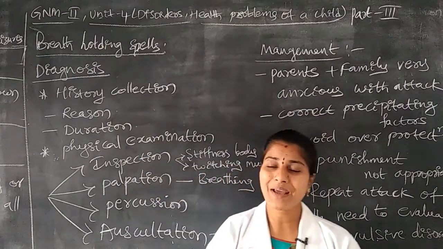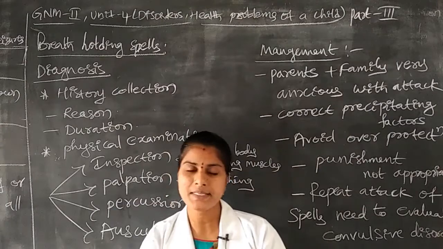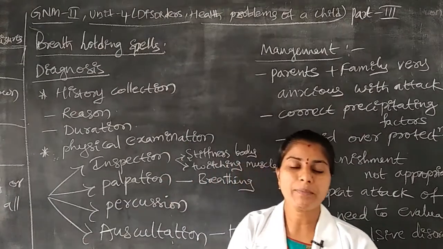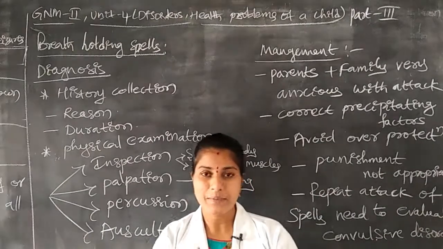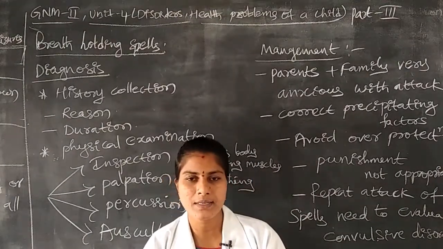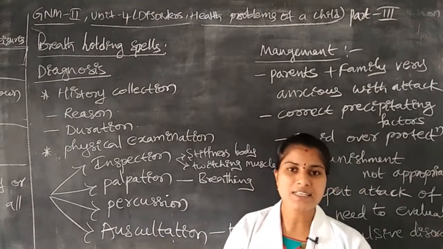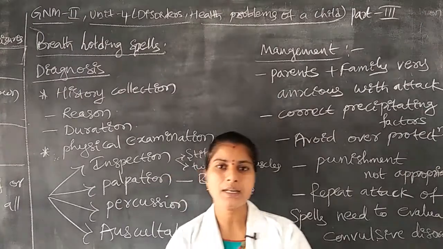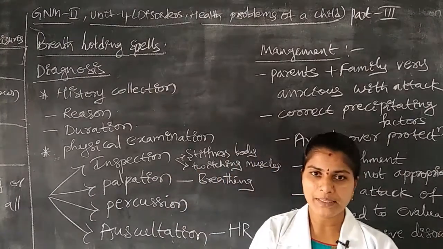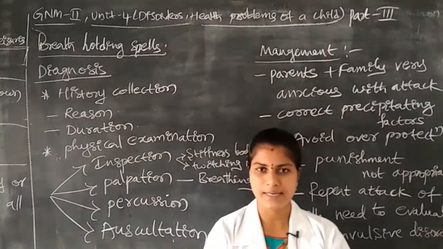Sometimes the breathing pattern may be reduced or increased, and the heart rate may be increased or decreased. If there is any breathing difficulty, or any cyanosis, bluish discoloration, we have to immediately administer oxygen to the children for maintenance of normal breathing pattern.